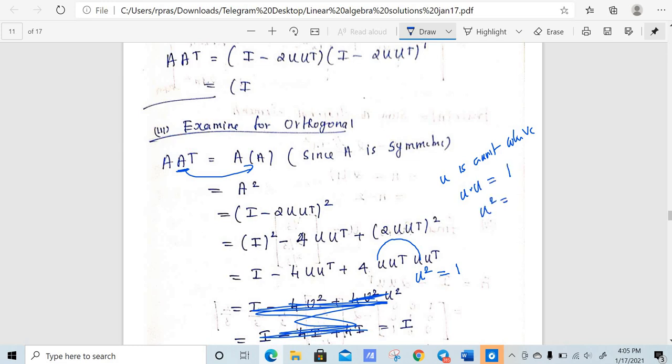So this will be minus 4 u u transpose plus 4 u u transpose, right? So these two will get vanished.